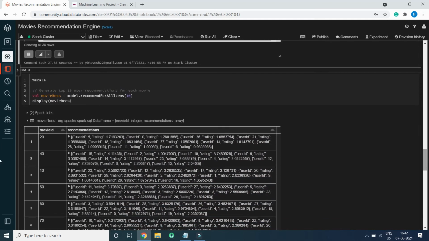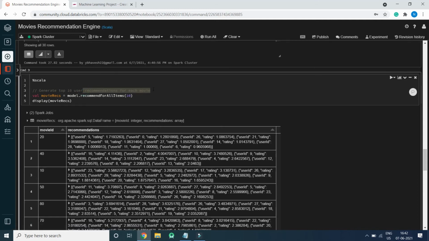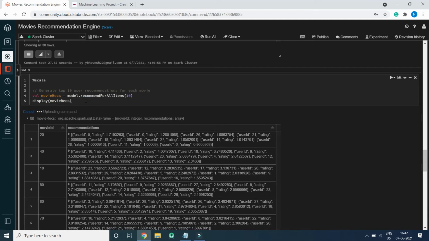Now we will generate top 10 user recommendations for each movie. So here we will have the movie ID and here we will have the recommended users. We have written the recommendForAllItems function over here, which will generate 10 user recommendations for each movie. So let's execute the code.